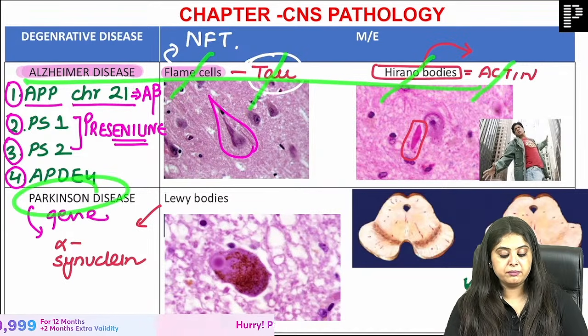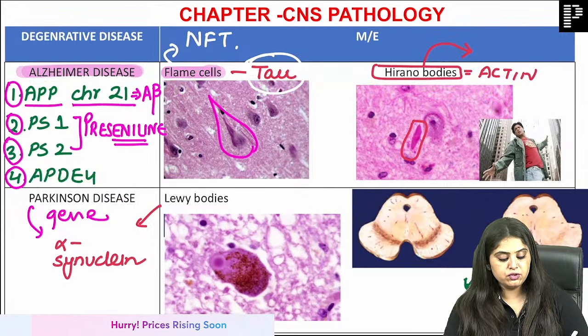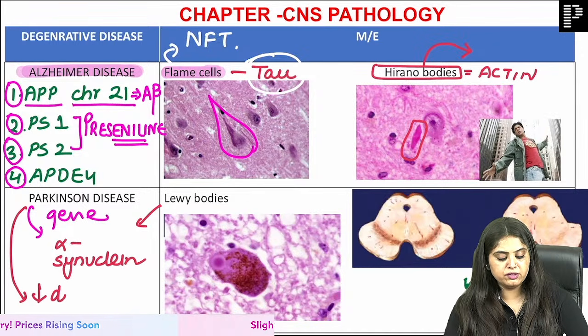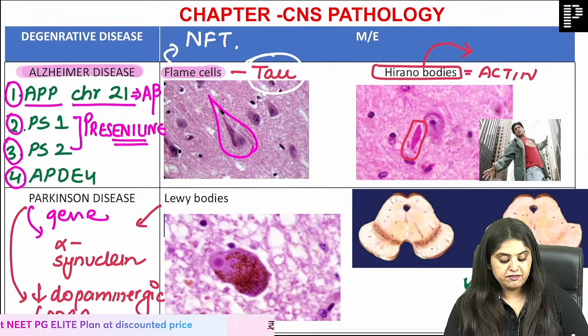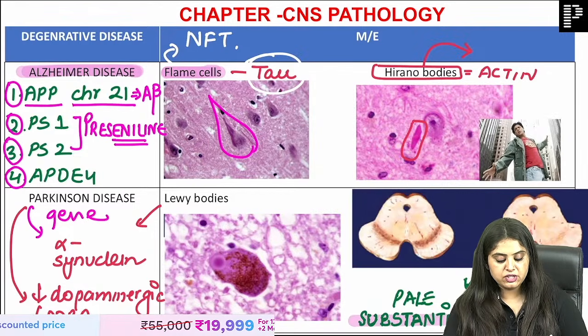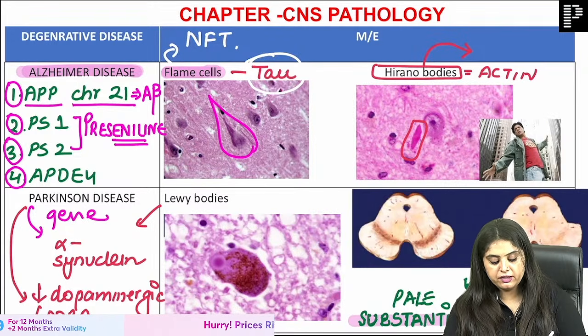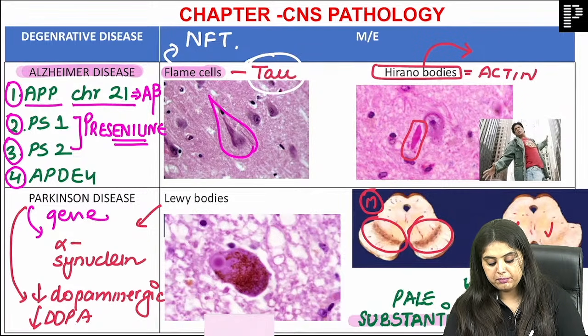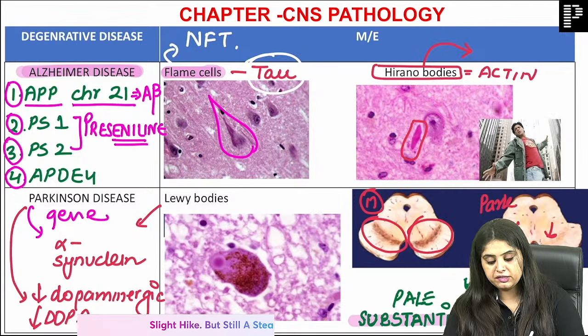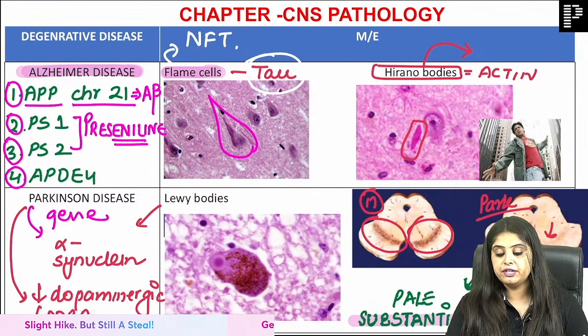Coming to Parkinson, Parkinson is what? A decrease in which neurons? No one wants to write it because you know it, dopaminergic neurons. If the dopaminergic neurons and dopa levels are going to be decreased, automatically melanin will not be formed. If melanin is not formed, the substantia nigra is going to be very, very pale. See over here you can see the brown color normal substantia nigra. Over here you can see a pale substantia nigra which is going to be seen in Parkinson's disease. Ma'am, we already know this.